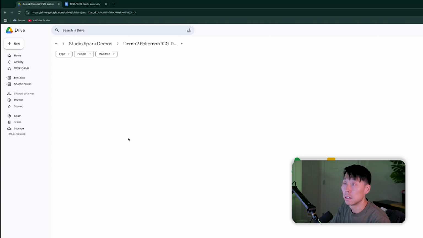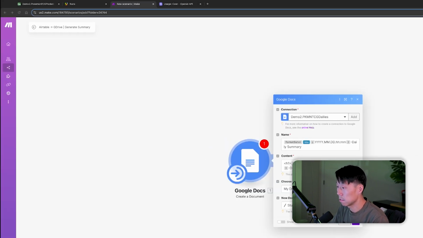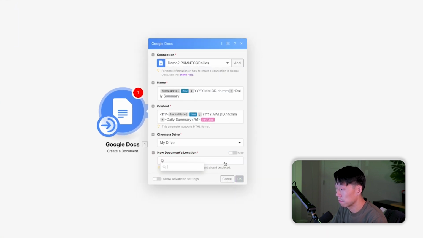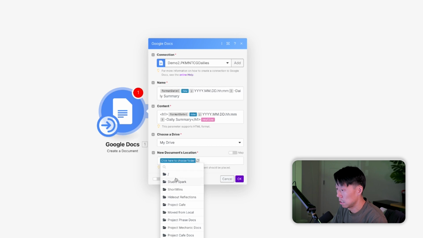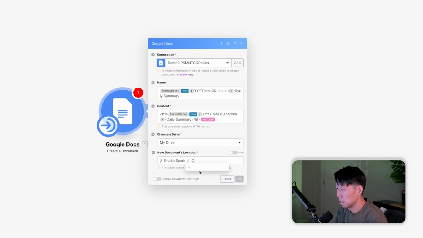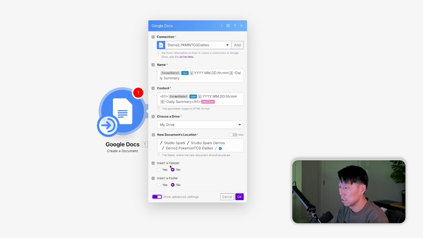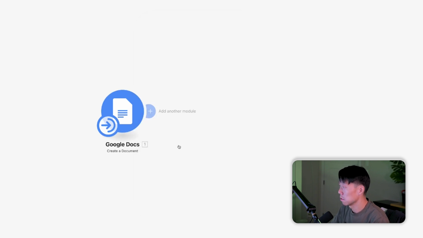But we might not actually need that. I think Google Drive will actually allow us to have it. So let's see. Hit refresh, just give it a quick refresh. Studio Spark is the folder location, demos, and there we go, Demo 2. That's the folder we want. Let's just double check advanced options. Insert header, insert footer. No, we should be good there.